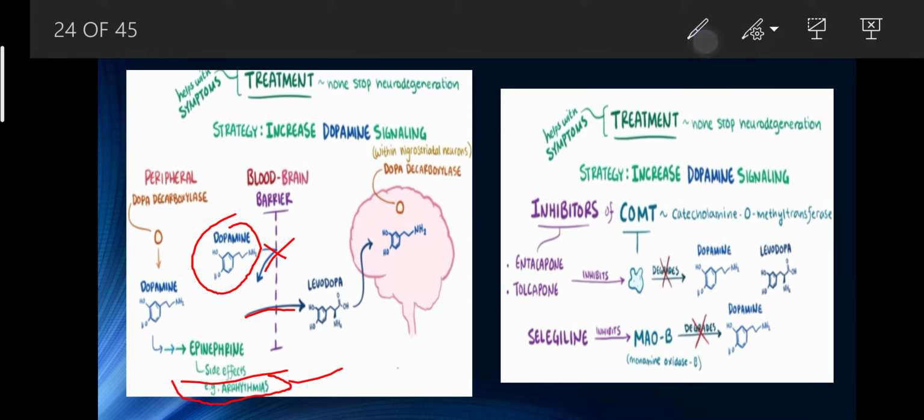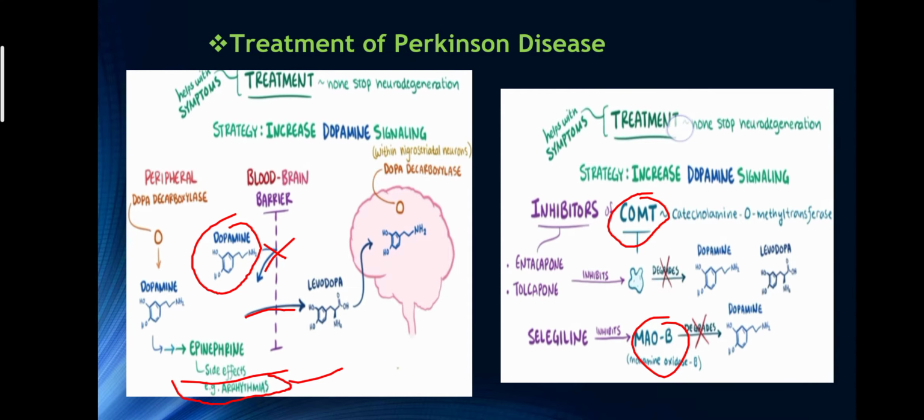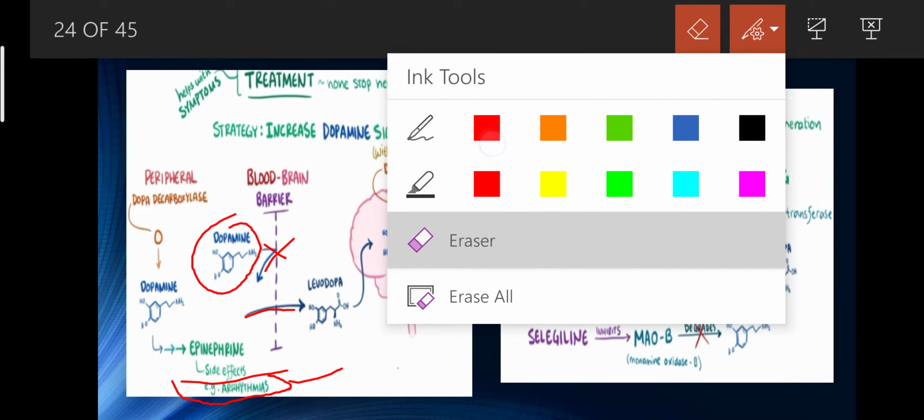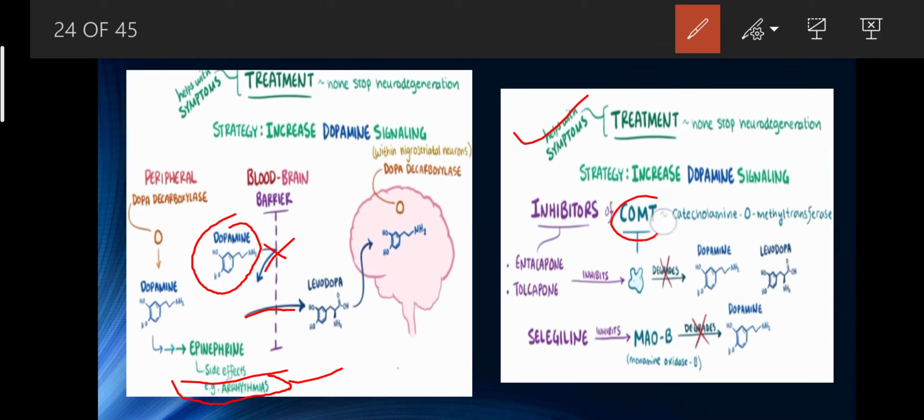Here in this figure you can see the COMT enzyme, a catecholamine O methyl transferase enzyme, that degrades the dopamine and levodopa molecule.